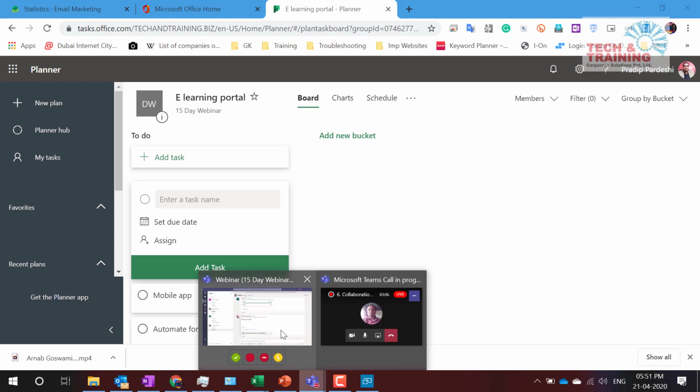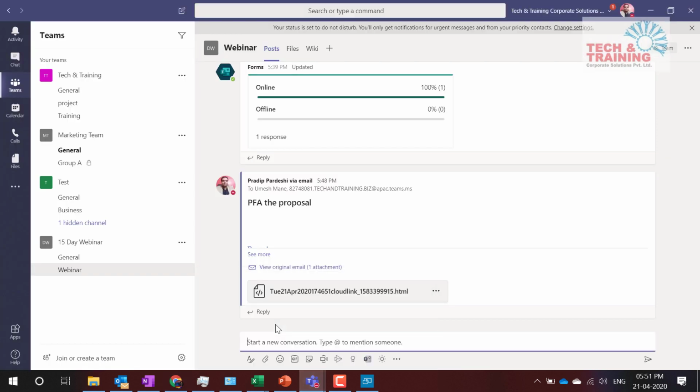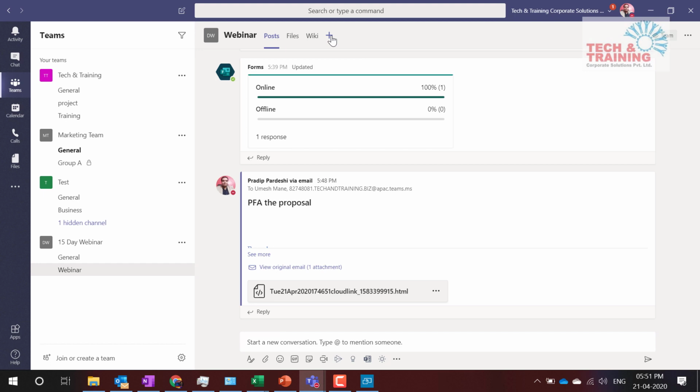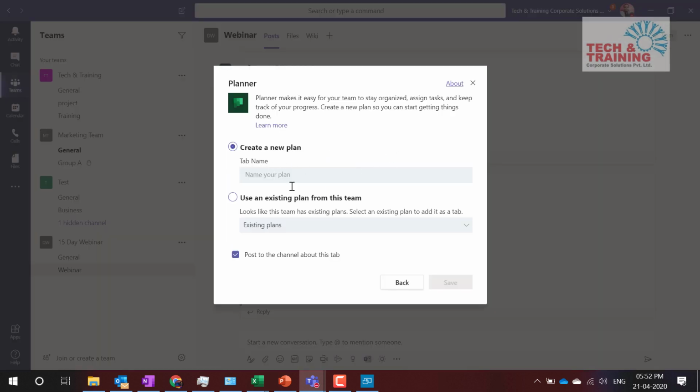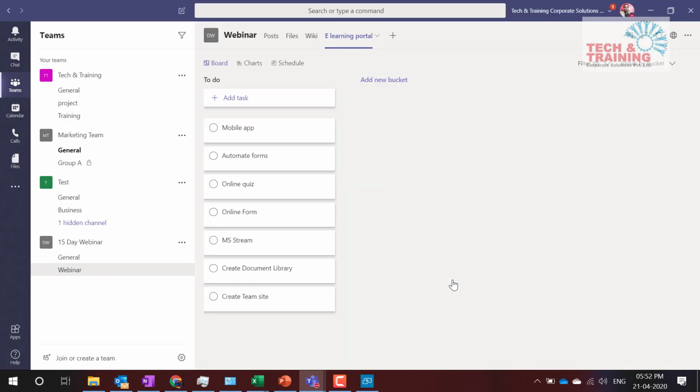Let me open the same plan in my Microsoft Teams. I add the planner from the tab here, Microsoft Planner, and now it is going to ask me. So I went here and it is asking me from existing plans. So I select the plan which is e-learning portal and I click save. See, this is the plan that I have, and I would like to quickly divide the activities to different people.